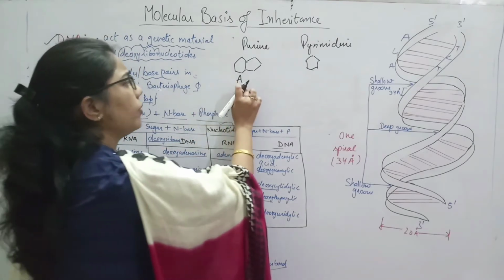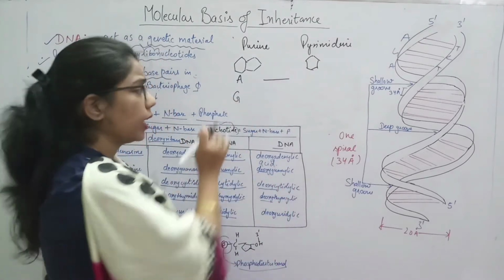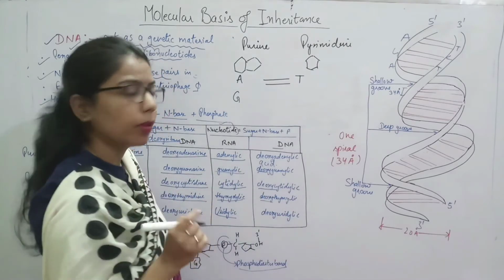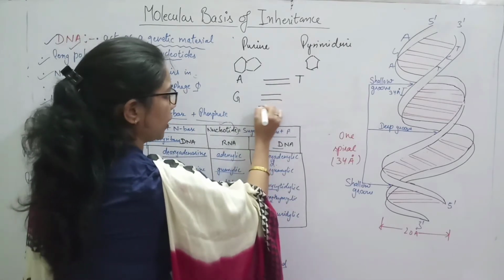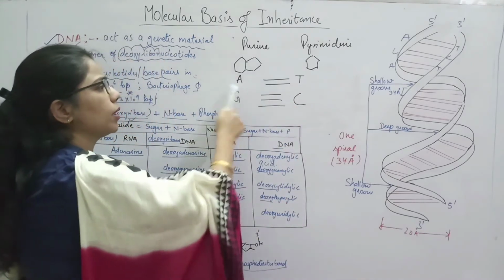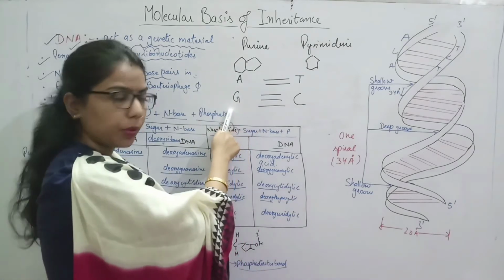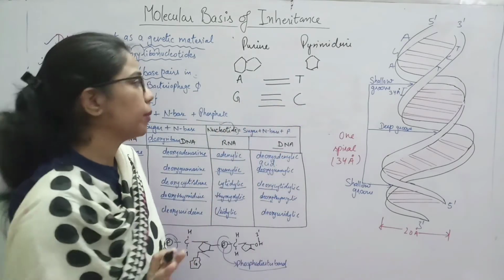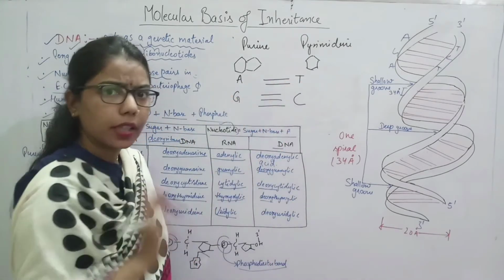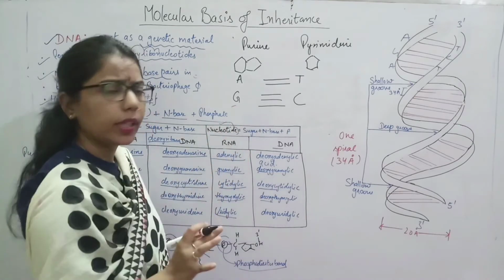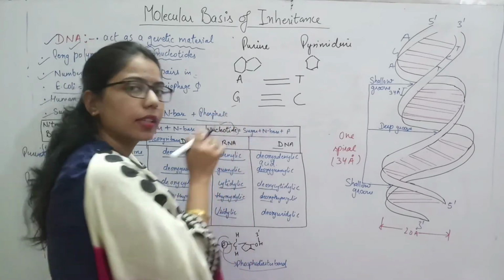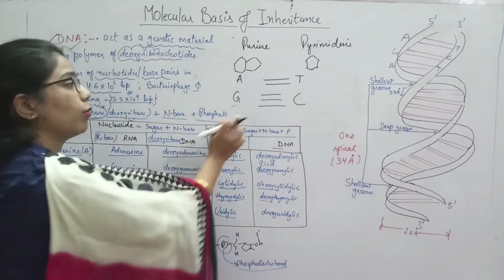So here always this purine A connects with T with the help of what type of bond, double bond. And what type of bond is situated between G and C, it is the triple bond. ओके, तो हमें क्या पता होना चाहिए कि A और G दोनों ही प्यूरिन हैं और T और C दोनों ही pyrimidine हैं. So the pairing between adenine and thymine is a double bond. And what type of bonding takes place between guanine and cytosine, that is the triple bond.